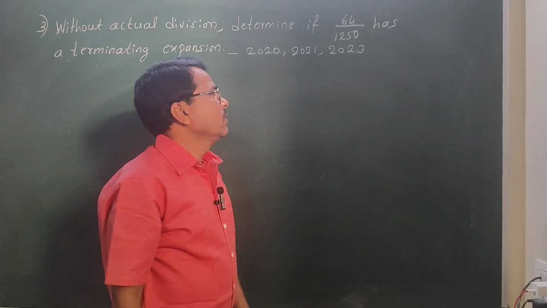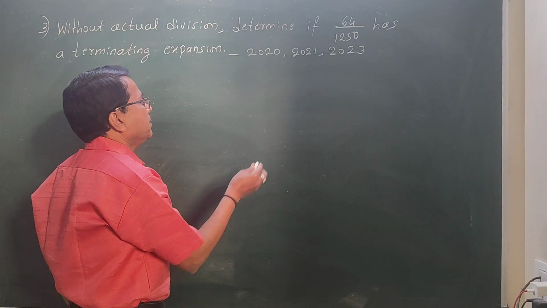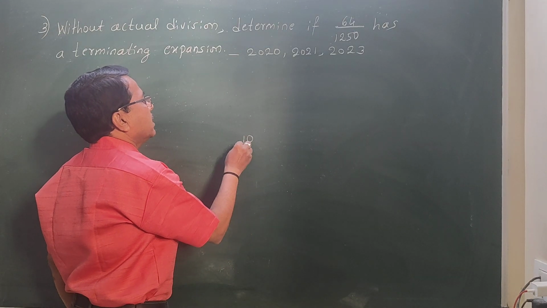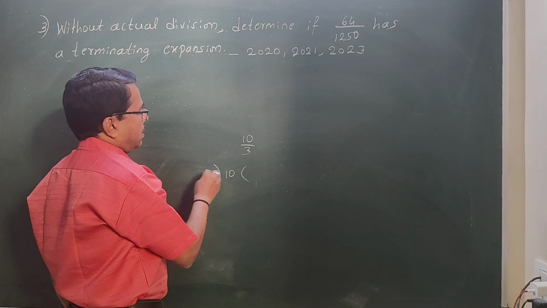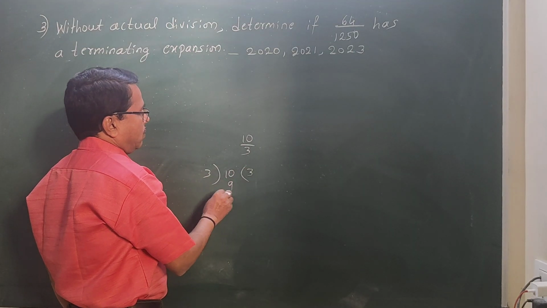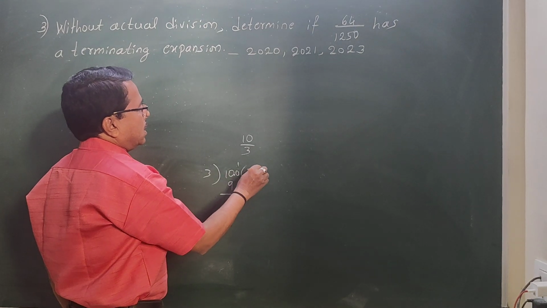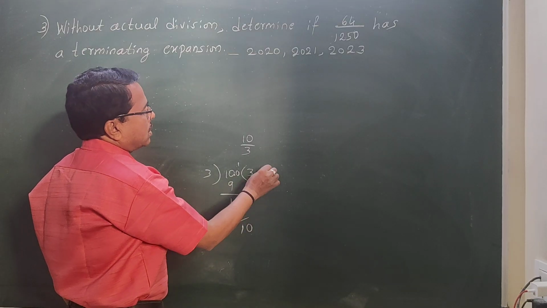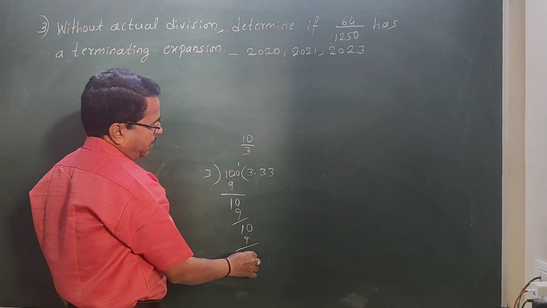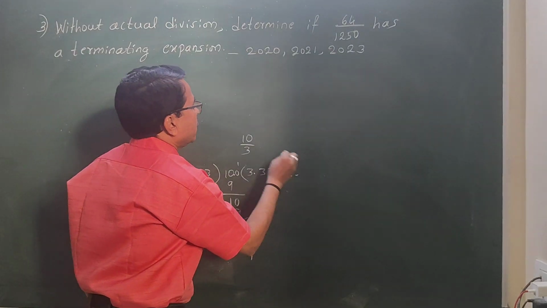Understanding? So I'll give another example. If you divide 10 by 3, which kind of decimal do you get? 10 by 3. 3 threes are 9. 1 remaining. Here you can put 0 and take down 10. 3 threes are 9. 1 remains. Again you will take 0. 3 threes are 9. Again 1 will remain. Again you will take 0. 3 threes are 9. So there is no end.